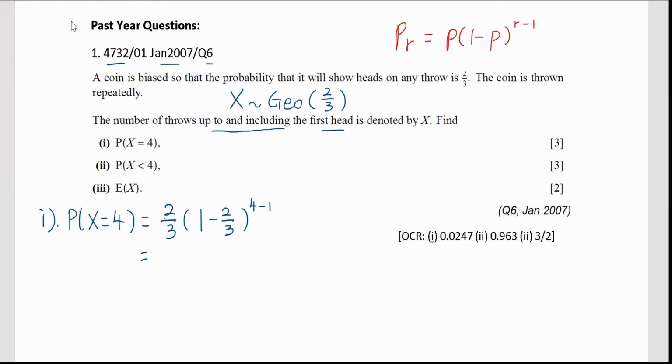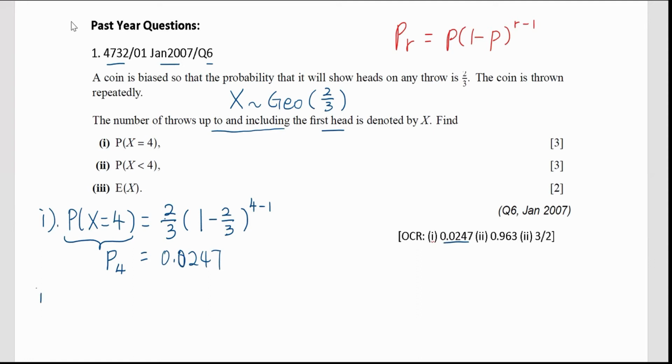Right? If I want to, I can also write it down as P(4). And then we can use the calculator to find out the probability. Okay, so the probability is 0.02469, so 0.0247. Right, which is given here, correct?